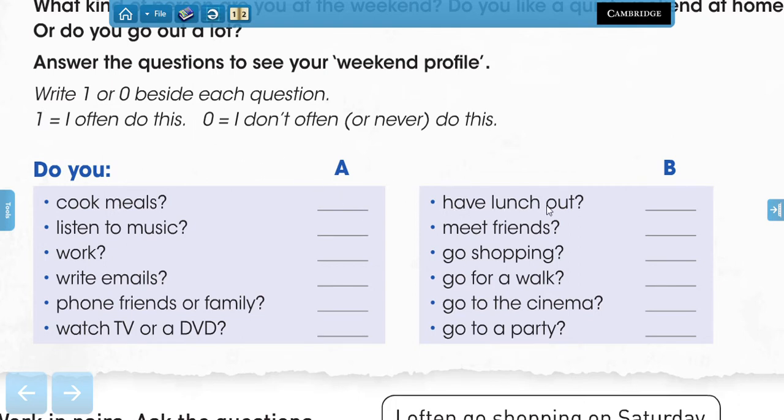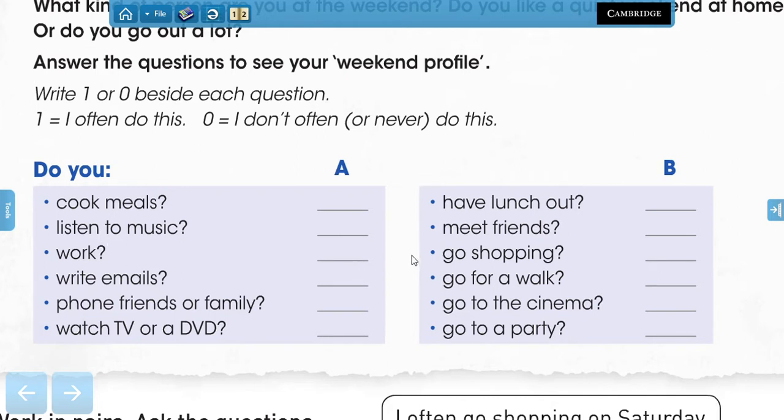Or do you have lunch out? Do you listen to music in your house? Do you meet friends? Do you work at the weekend? Boring, right?